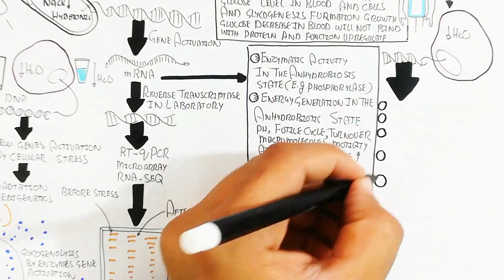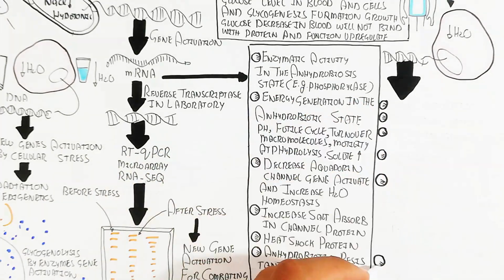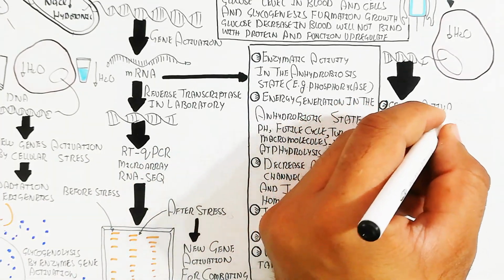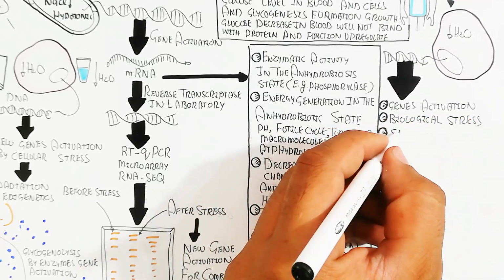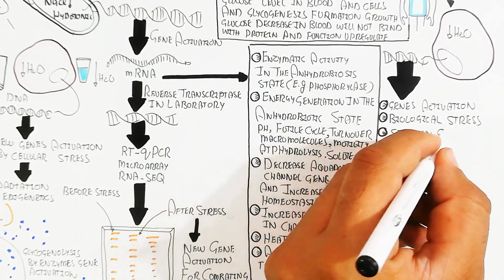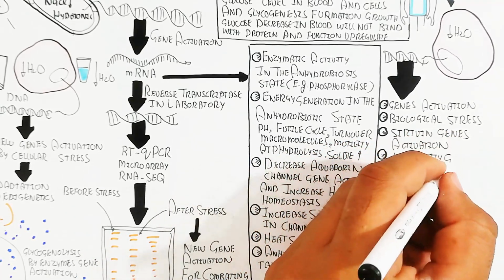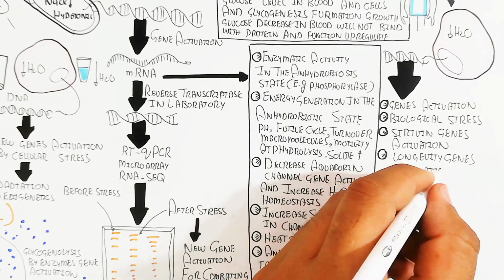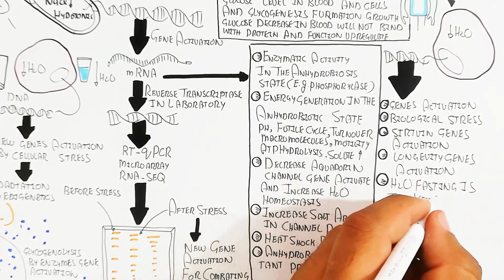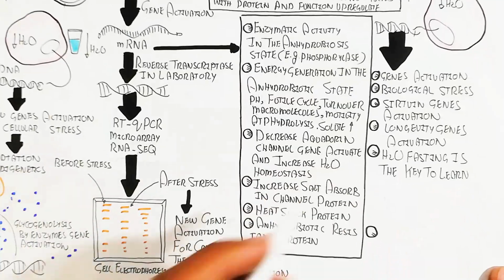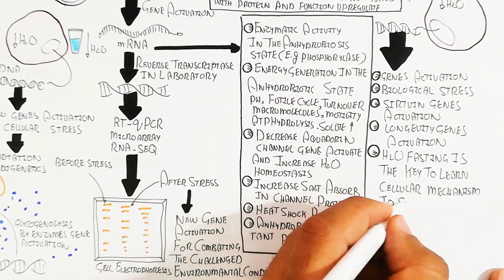In this way, when water decreases, it will lead again to the genes activation, biological stress, and sirtuin genes activation will lead to longevity genes activation, and water fasting is the key to learn the cellular mechanism to survive in the dehydration state. While the glycogenesis, lipogenesis for less water solubility and glucose in blood will decrease, will lead to more efficient work.